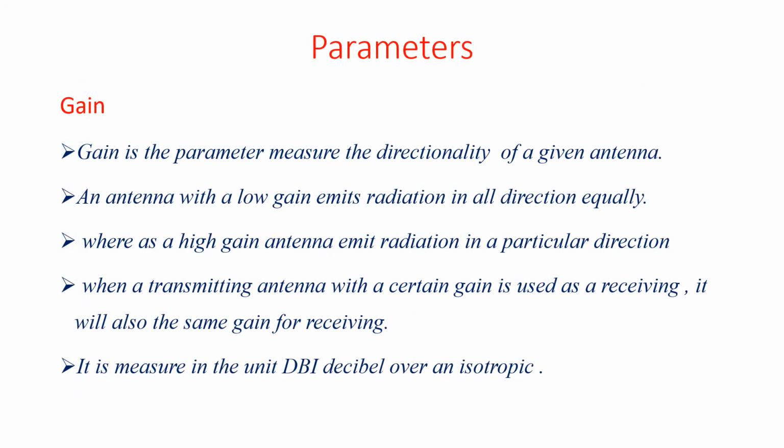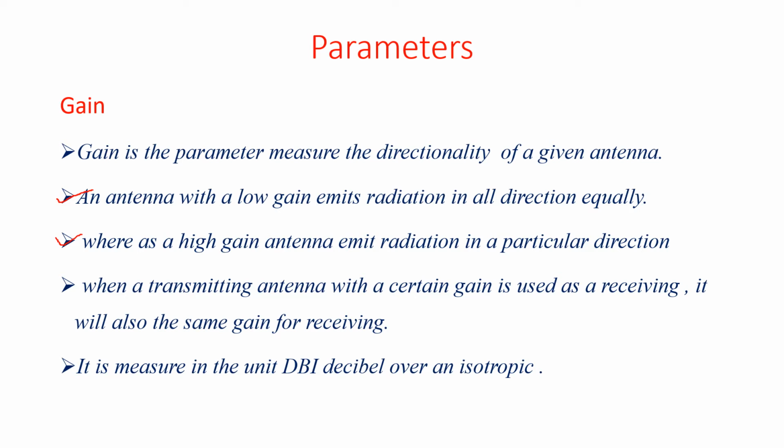So there are several parameters present here. First of all, gain is the main parameter of the antenna. Gain is a parameter that measures the directionality of a given antenna. An antenna with a low gain emits radiation in all directions equally, whereas a high gain antenna emits radiation in particular directions. So what is low gain and what is high gain is clear.